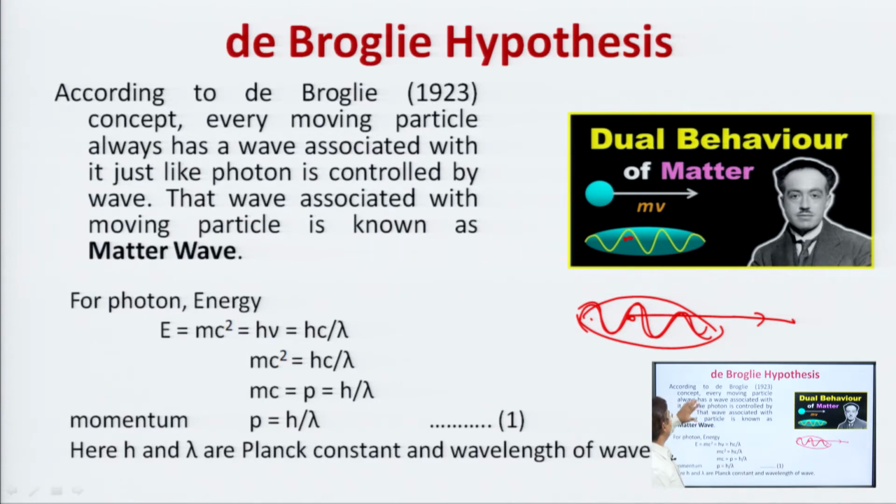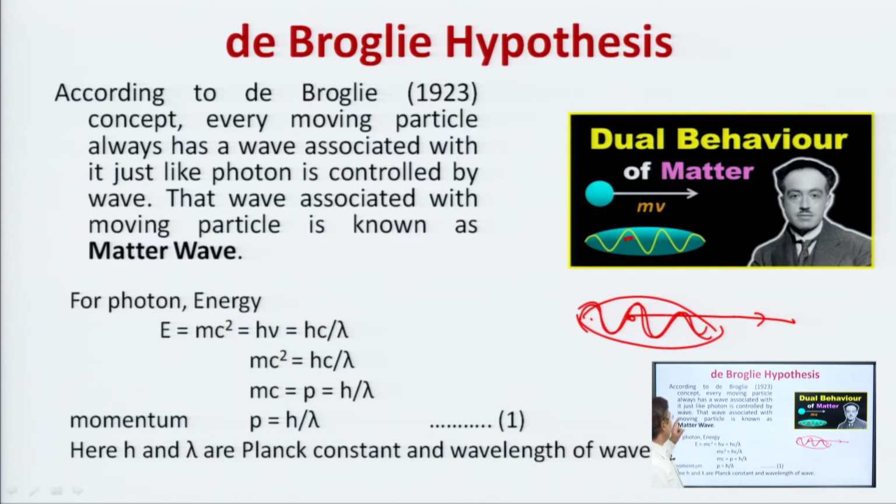And he told again, just see, every moving particle always has a wave associated with it, just like a photon is controlled by the wave. That wave associated with a moving particle is known as matter wave.